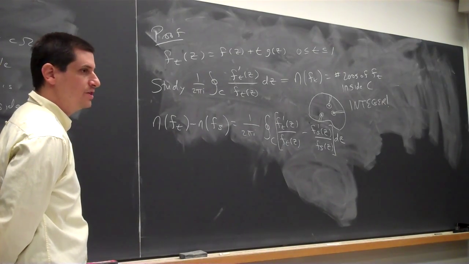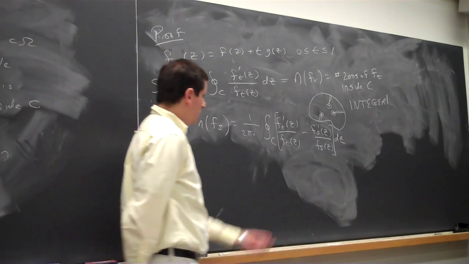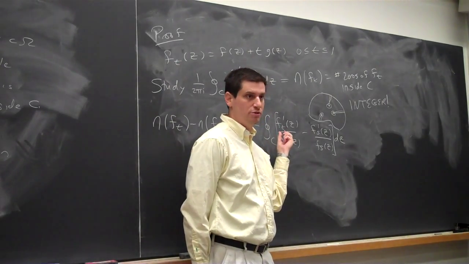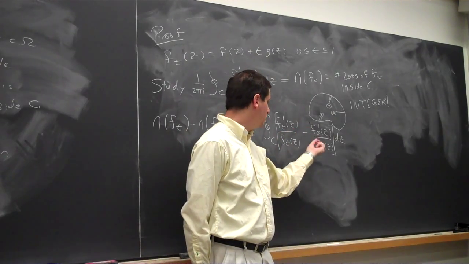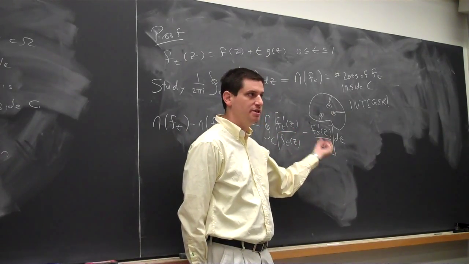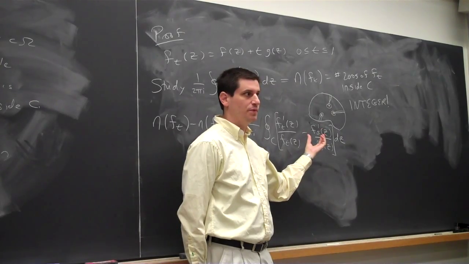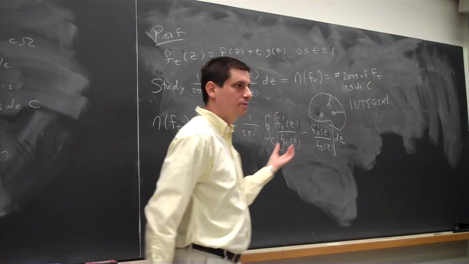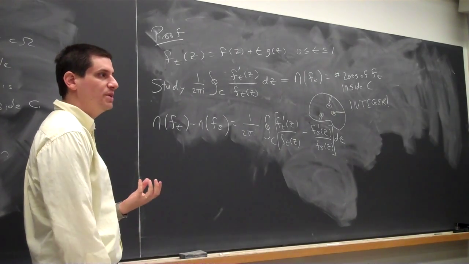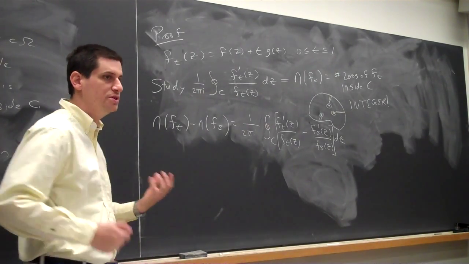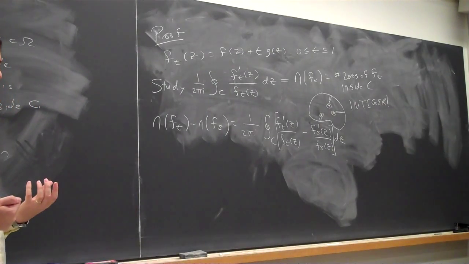We need to show that this is continuous. C has finite perimeter. It's some fixed curve. All we have to do is show that if t is sufficiently close to s, that this is small. Right? All we have to do is show that this number is bounded by something less than what? What do we want to bound this integral by in absolute value?